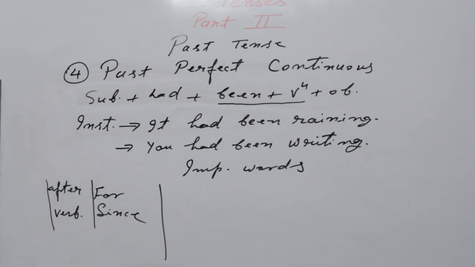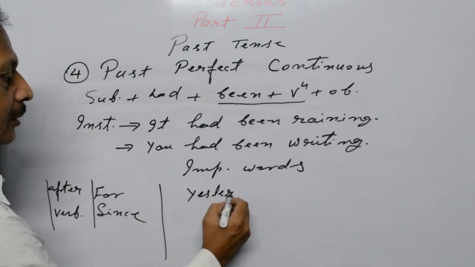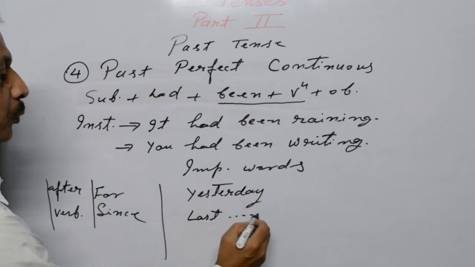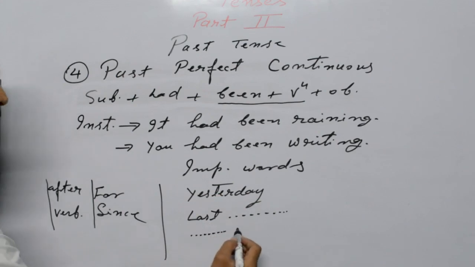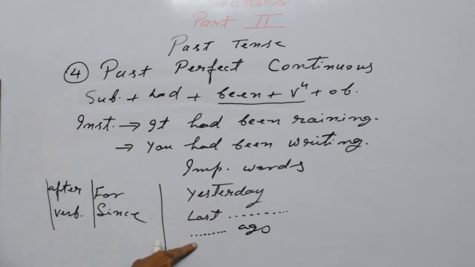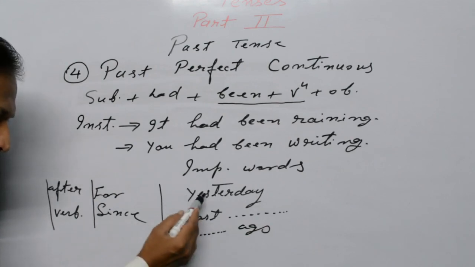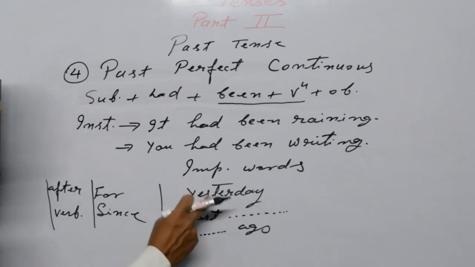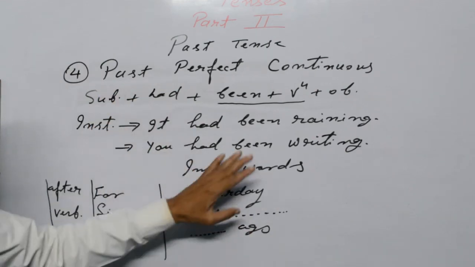Except these two, there are other words that can also be used, like yesterday, last week, month, year, and ago: three weeks ago, six months ago, twenty years ago. And these you have to use either in the beginning or at the end of the sentence. So past perfect continuous tense also is clear.